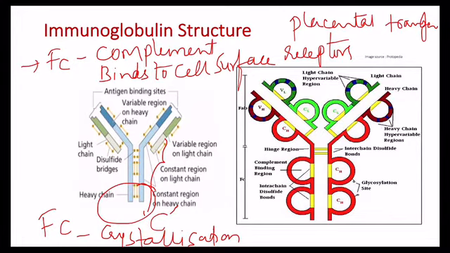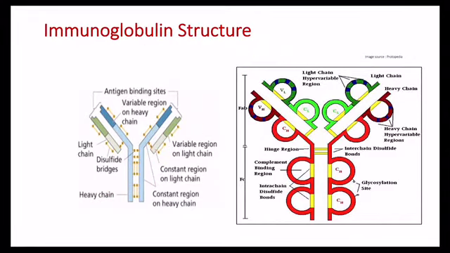But the constant region of the light chain has no known biological functions. The amino acid sequence extended between the two heavy chains is called the hinge region.